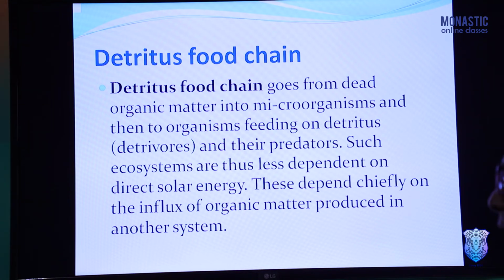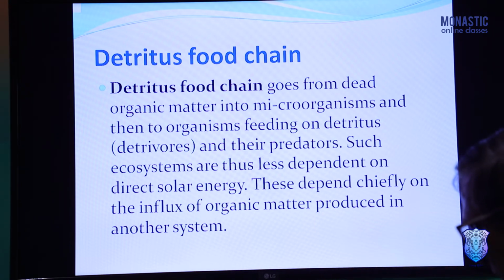So there is no need of solar energy because it does not produce food. It does not start from the producers like the grassland ecosystem. So this is the main difference between the grazing food chain and the detritus food chain, because the grazing food chain starts from the green plants, that is the producers. But here the detritus food chain starts from the dead and decaying matter.